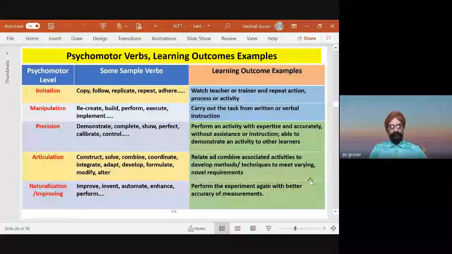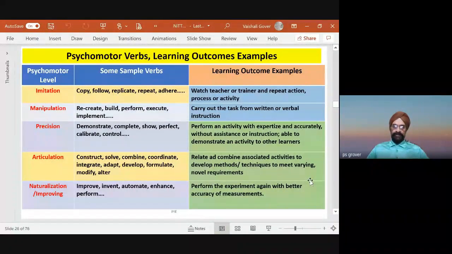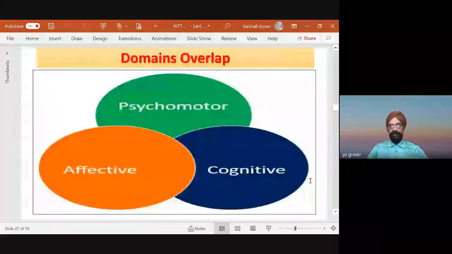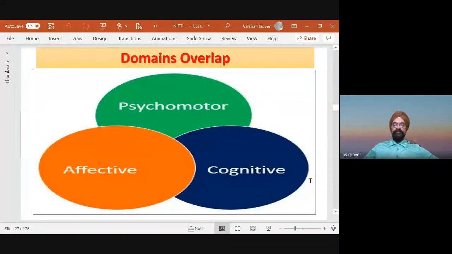So here again, as in the cognitive domain, there are levels. In this case, there are 5 levels, and these 5 levels have corresponding sample verbs, and then there are learning outcomes. Please appreciate, if you want a student to develop overall, then you have to look at the various verbs and so on. I'll just pass on with this.